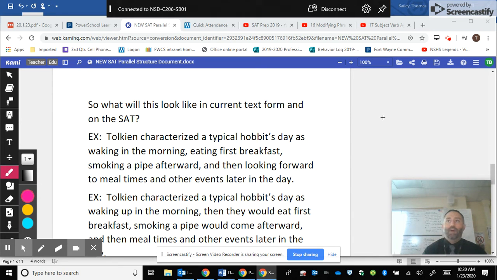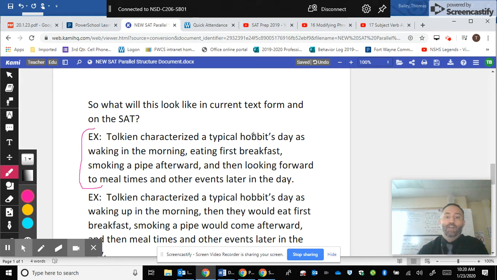So the next question that we have is, we just looked at a whole bunch of famous examples of parallel structure, but how will this play out on the SAT? So what I have here is a good example of parallel structure, and then I have a bad example of parallel structure and a hypothetical scenario that might occur on the SAT. In this example here, this is a good example of parallel structure that you will most commonly see on the SAT and the ACT for that matter.